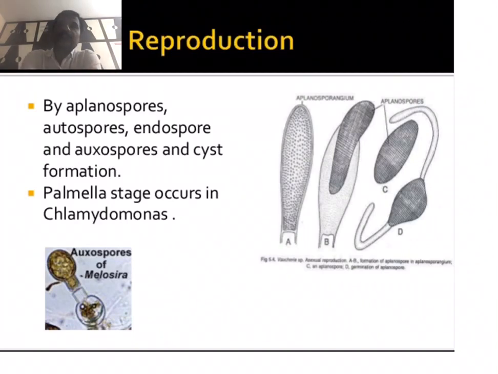First we see zoospores. These are motile, naked structures with 2, 4, or many flagella. These zoospores are produced in a single sporangium.